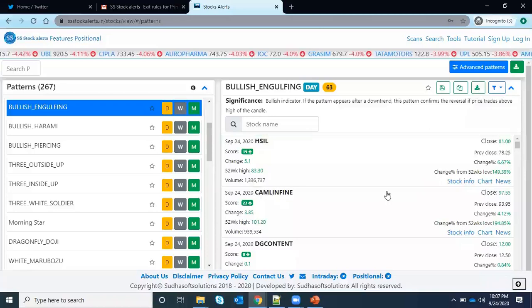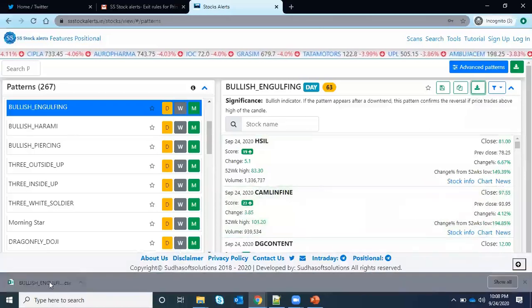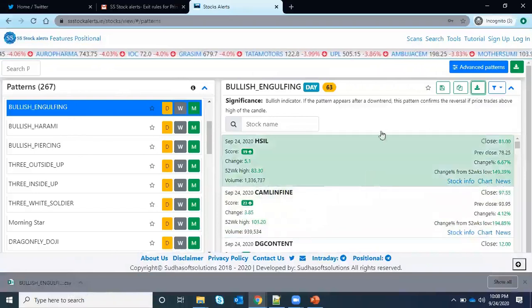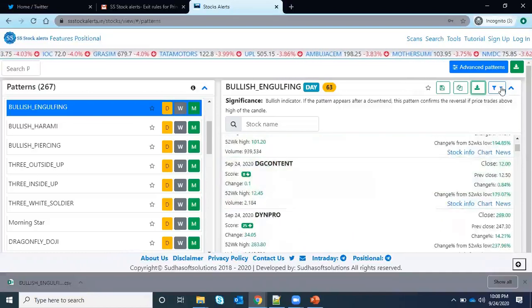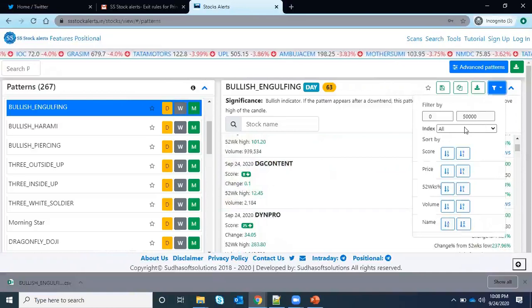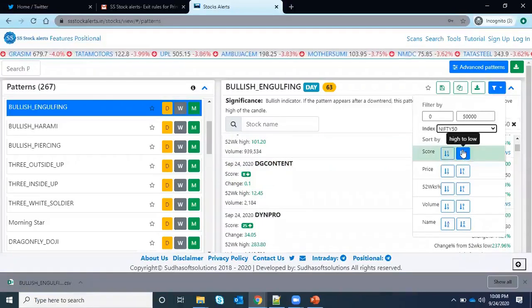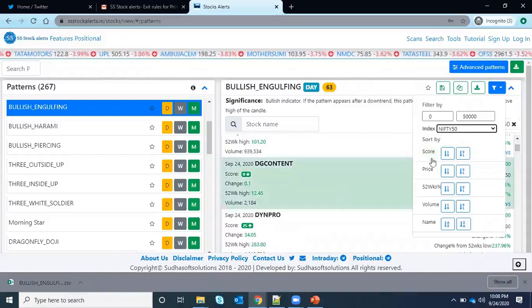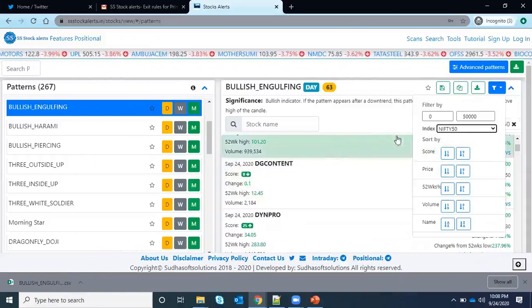Whatever the list is, this is the bullish engulfing list for today. So it is downloaded. And out of the 63, I just want to see only Nifty 50 stocks. I don't want to see all the other stocks. Go to the filter and select what you want. I just want Nifty 50. So you can see only Nifty 50 stocks here. And I don't want to see the penny stocks, that means less than 50.